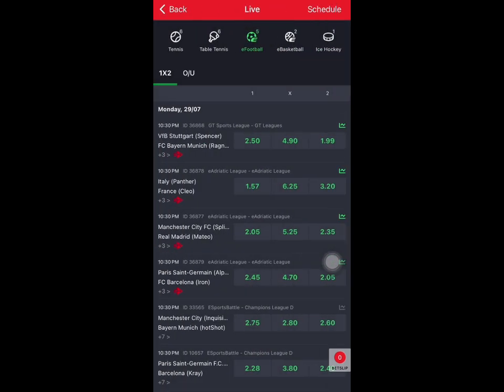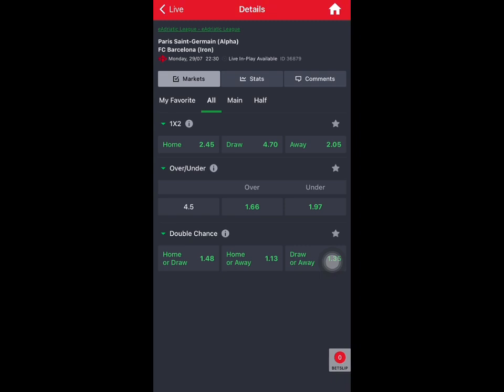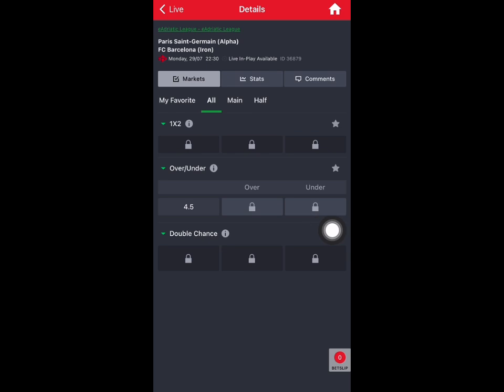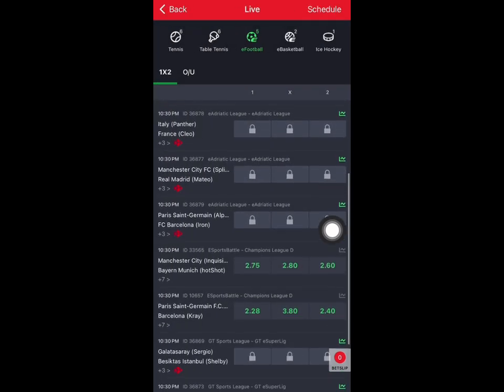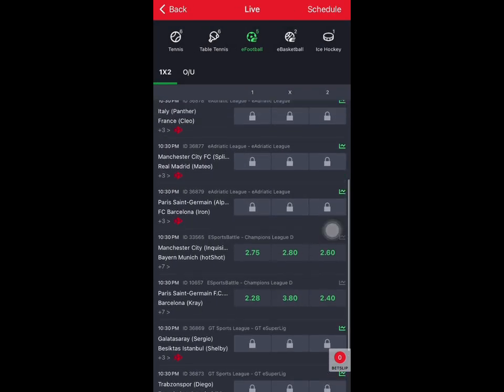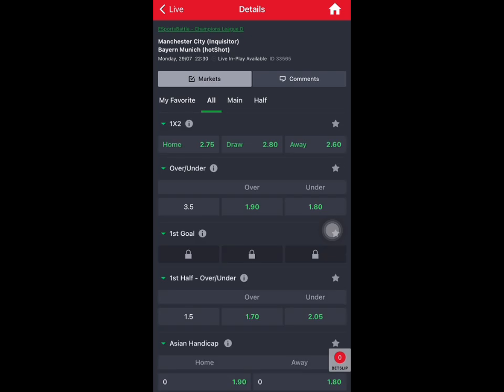Now I'm going to explain further in case you don't understand. Look at this one. Here, the over is the lower odd. I mean, the over 0.5 has 1.6, while the other one has higher. So we can't use this anymore because the match has started already. Let's check on this one. If you look at this particular one, you see that under 30.5 is 1.80. This is lower than that of over. So we can actually use this particular one.